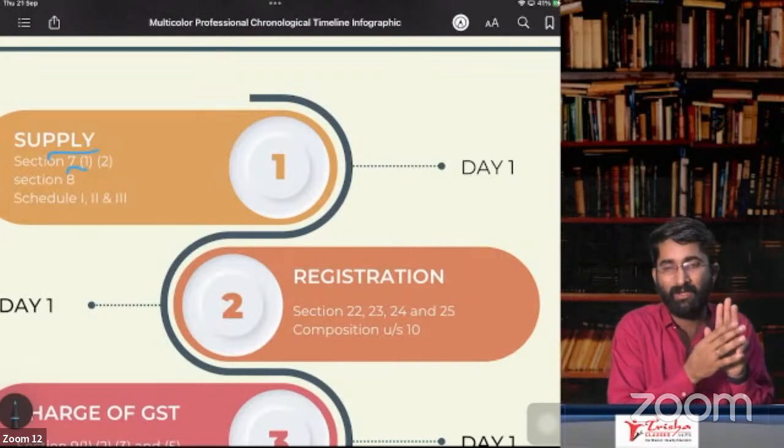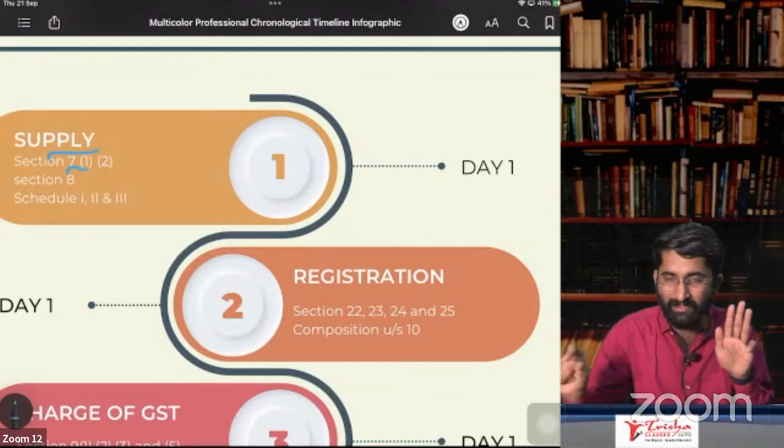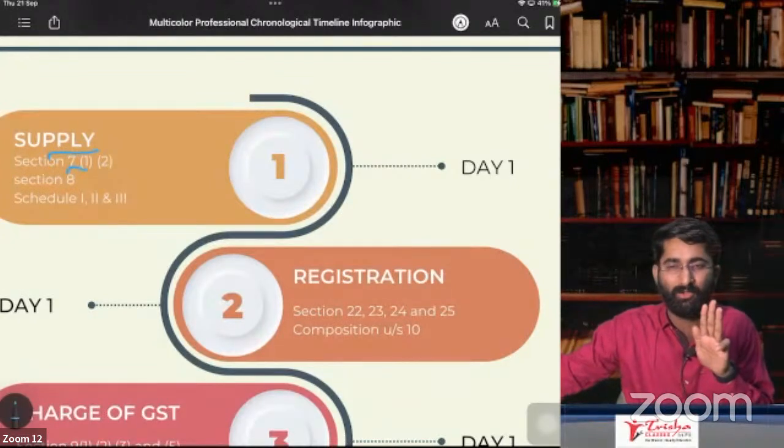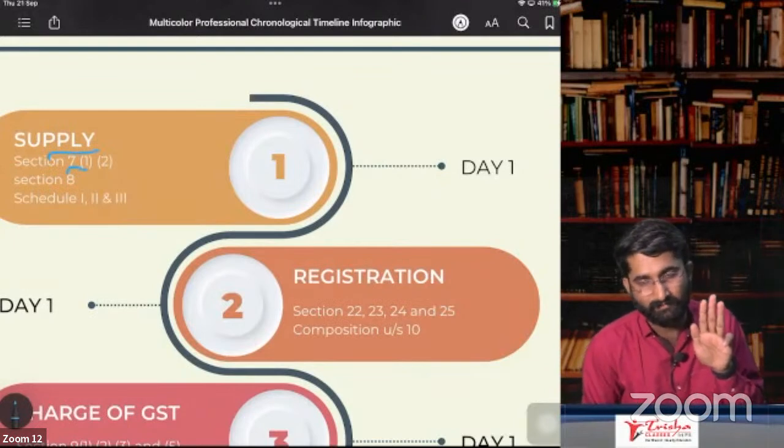And the fourth one, E for entity to entity, that is non-taxable territory to non-taxable territory. Goods you purchased in China, you are taking this to US. So it will be considered as neither supply of goods nor supply of service.